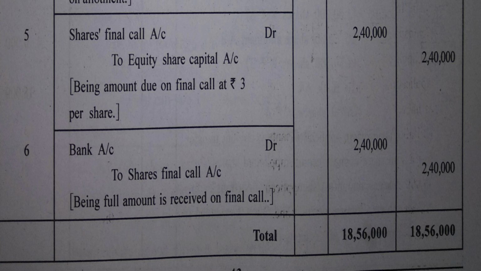Yes, so the sum is extremely simple. There is no need of getting confused here at any point. Yes? Okay, so final call money is received. Bank account debit to shares final call 2,40,000 simply.